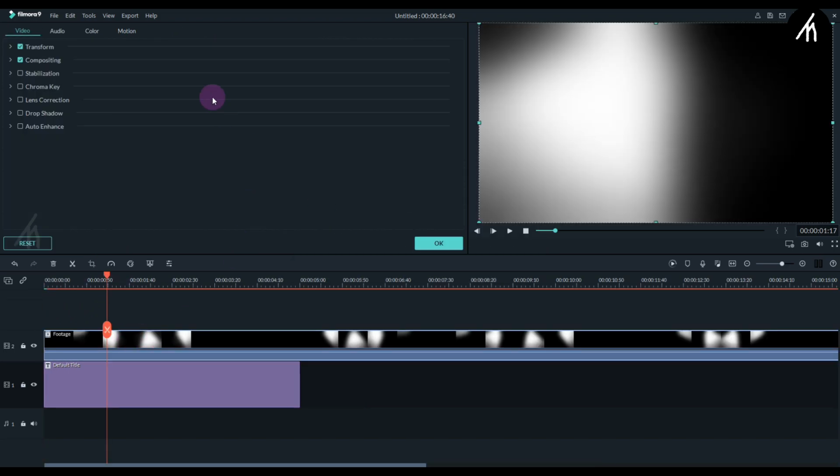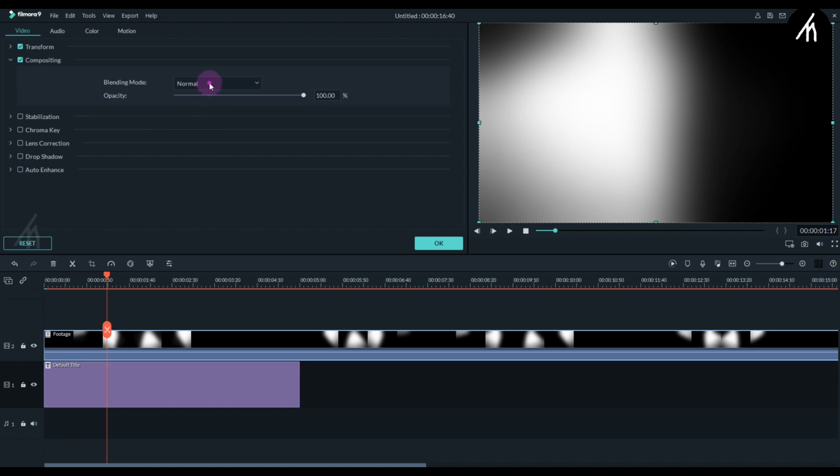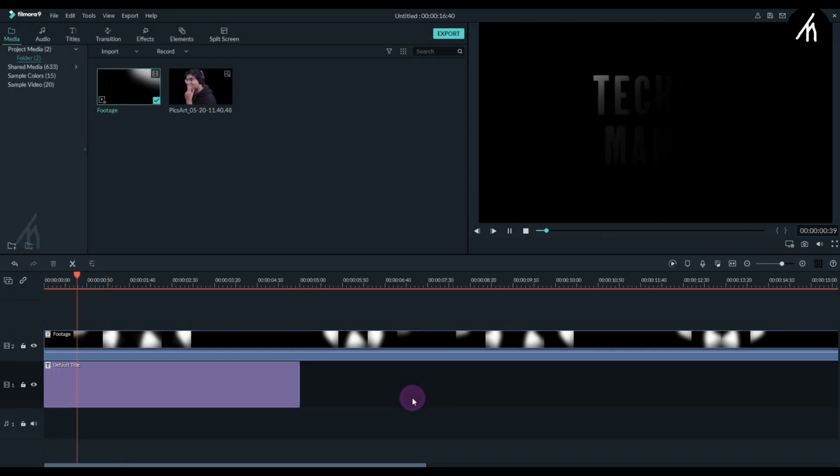And then simply double click on the video and change its compositing to multiply. Now if I play, then you can see that we can see our stylized effect.